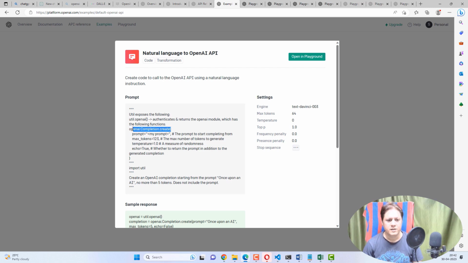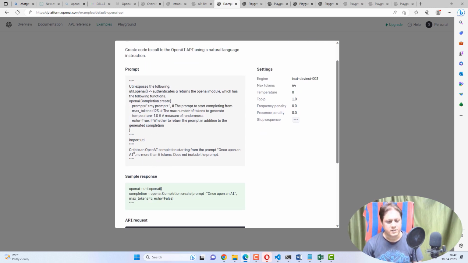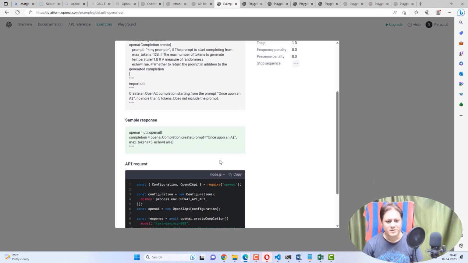So you see here, openai.Completion.create. Then he has written some comments and instructed ChatGPT to create an OpenAI completion starting from the prompt "once upon an AI", and it should not have more than 5 tokens, and it should not include the prompt. So what it does, you see, max tokens is automatically 5.